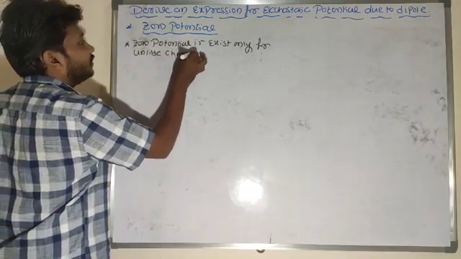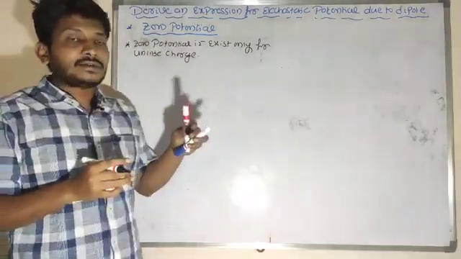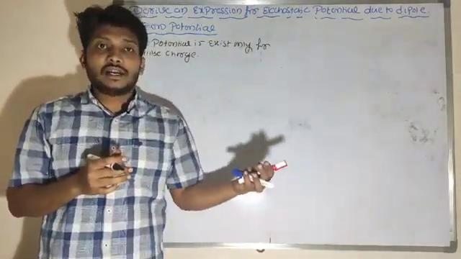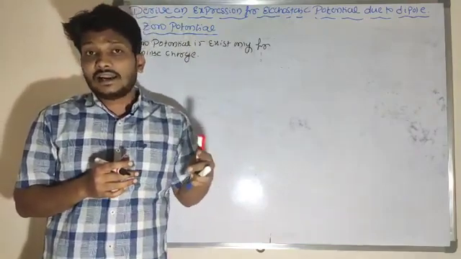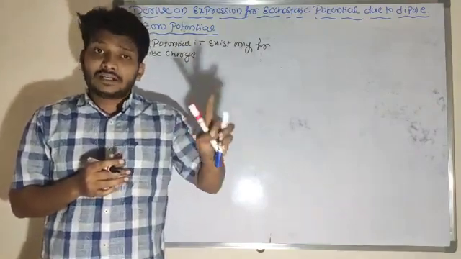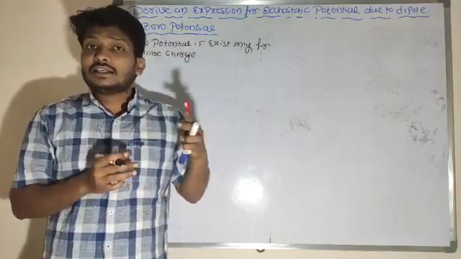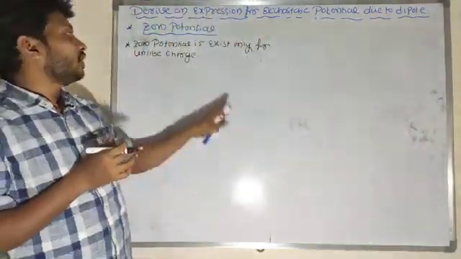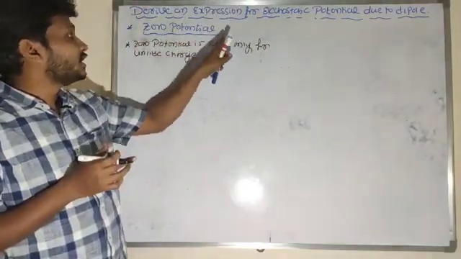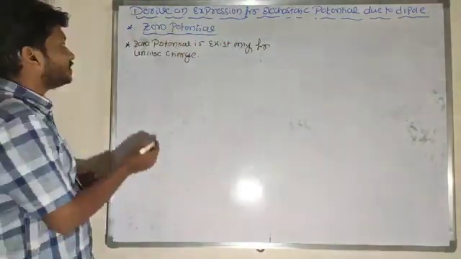Why does zero potential exist only for unlike charges? But in case of electric field, I took zero field both for like charges as well as unlike charges. So why? Because electric field or electric field lines is a vector physical quantity, whereas potential is a scalar physical quantity. So that is why zero potential exists only for unlike charges.